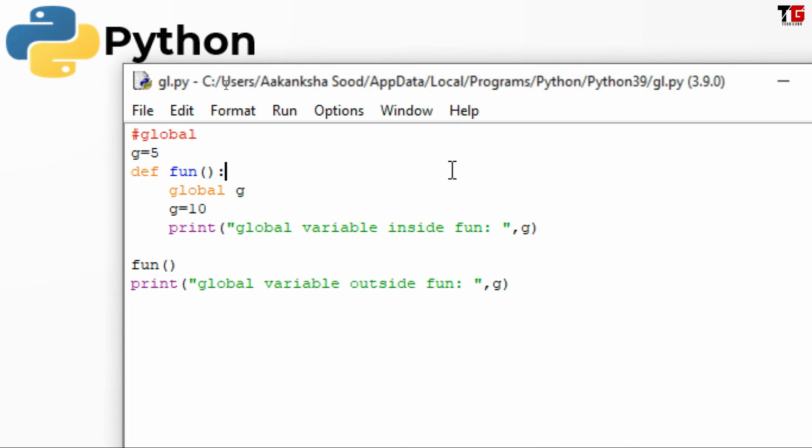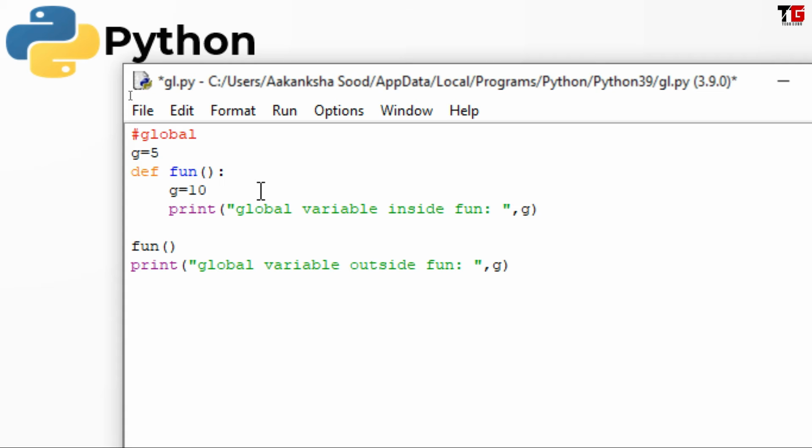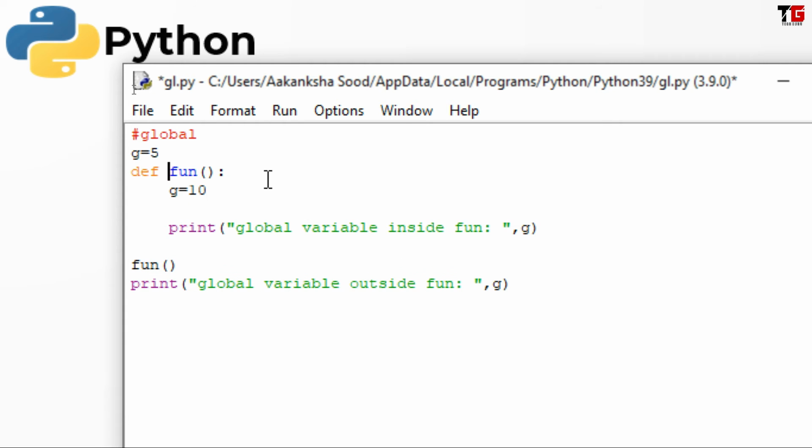Alright. Now let's see one more scenario. Consider inside a function you want to use two variables with the same name. One you want to use as a global variable and one you want to use as a local variable. Can we do that? Yes, it is possible in Python. Let's see how. So first of all, I remove this global. Now I write g equal to 10. This g equal to 10 is my local variable. Alright. So I write proper comments with it to make it more readable.